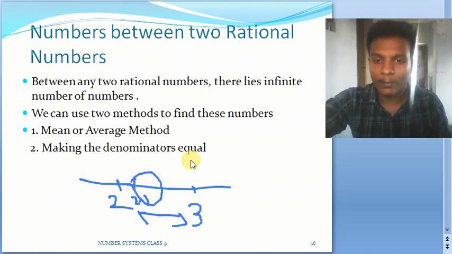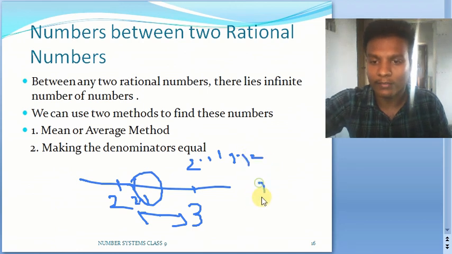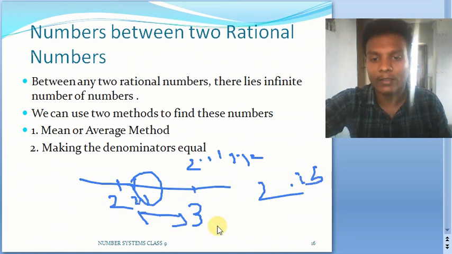If you want to magnify it, this is what we call magnification, we will come to it later. We will be finding 2.11, 2.12, 2.13 as such. So we can also see 2.15. So we can find many numbers between the given two numbers. So how to find these numbers if the numbers are fractions or in the pure rational form? We'll be using two methods.